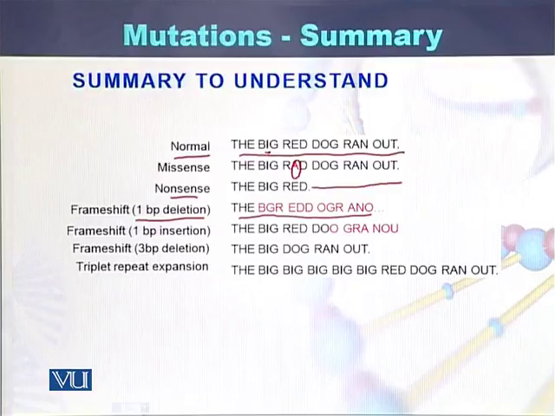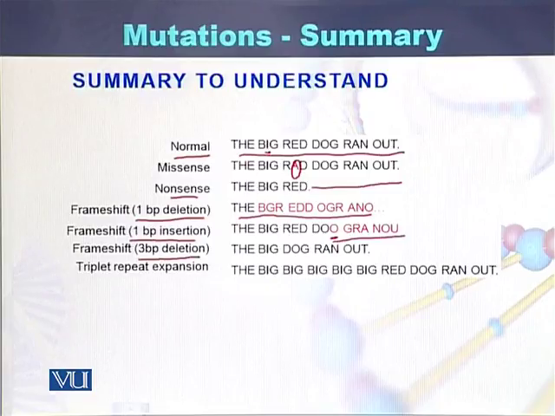In case of frame shift, one base pair insertion, the big red dog, here is insertion of the O. We can read a little bit of the sentence in the beginning, but afterwards we could not understand what is written.